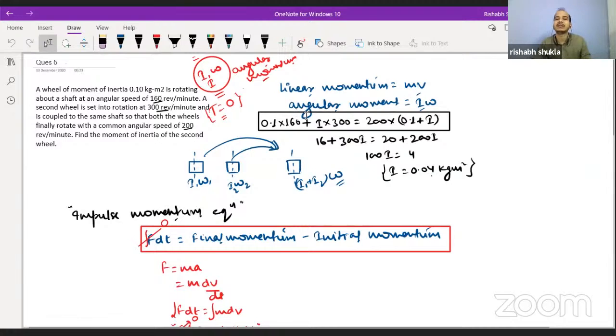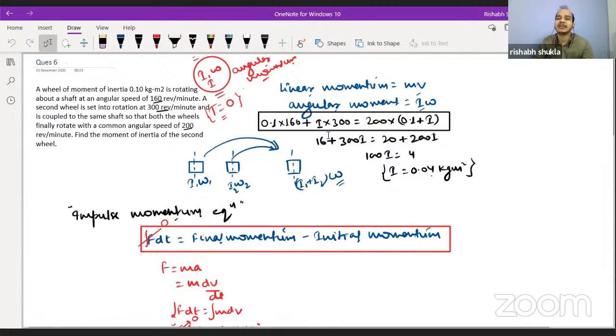If the net force is zero on the system throughout the time, then the linear momentum will remain conserved. How do we reach these points? We reach them using the impulse momentum equation. How do we reach the impulse momentum equation? We reach it using Newton's second law.